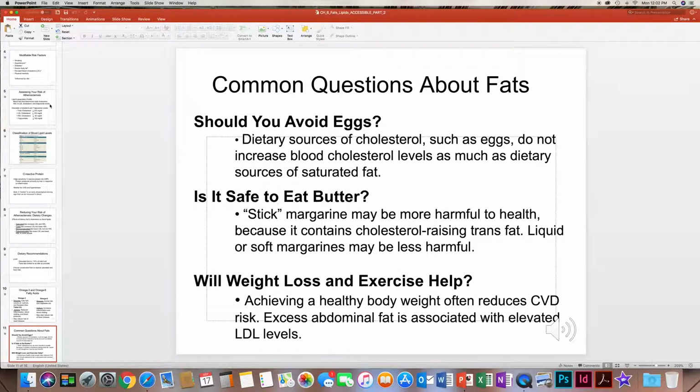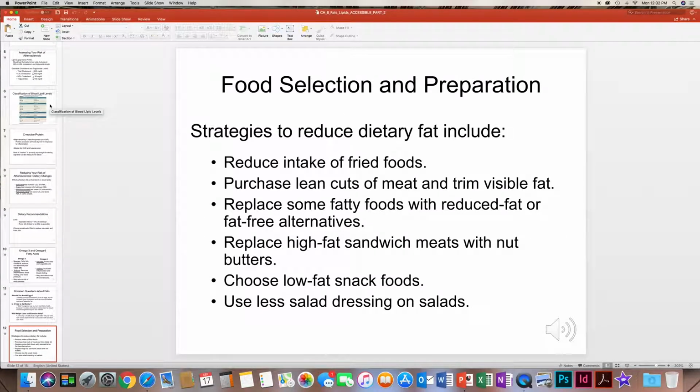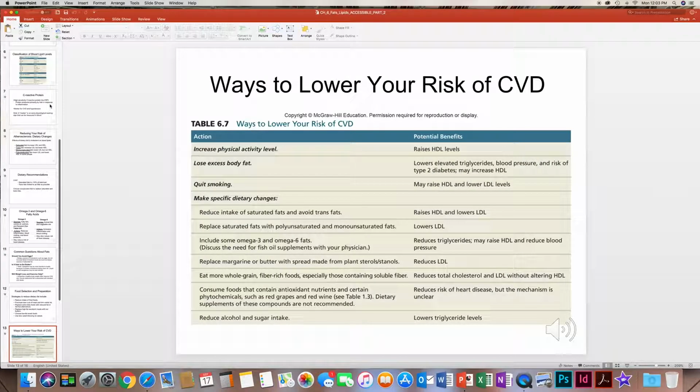Achieving a healthy body weight will reduce your risk of developing cardiovascular diseases. So think about reducing your intake of fried foods. If you're going to have meat, you want to trim fat and choose lean cuts. Replace some fatty foods with fat-free alternatives, and avoid the high-fat sandwich meats, and also choose low-fat snacks and use less salad dressing on salads. Choose olive oil as opposed to a creamy ranch.